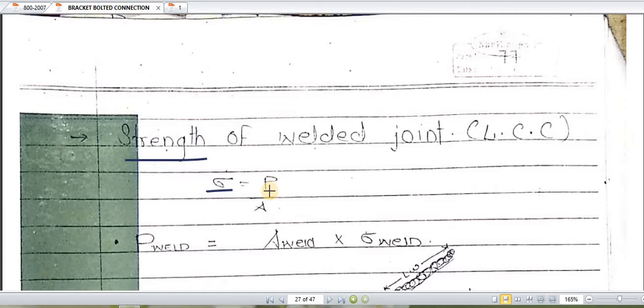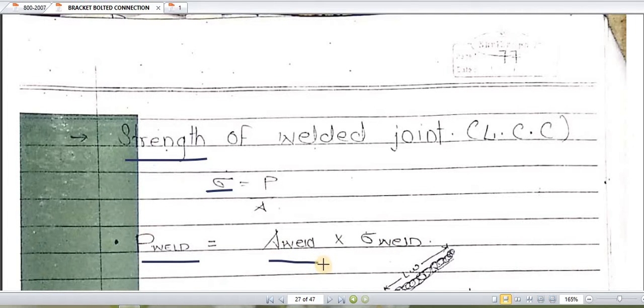This P is the load on weld, that is, the load taken by the welding connections. So how do we find the load taken by the welding connections? It is nothing but the area into stress, that is, area of weld into stress in weld.